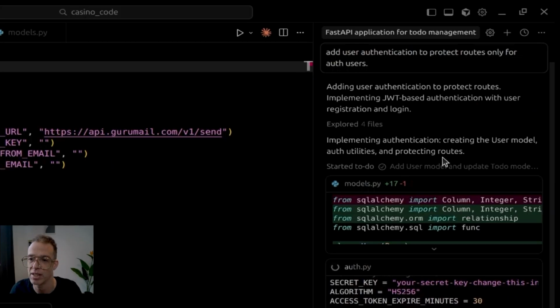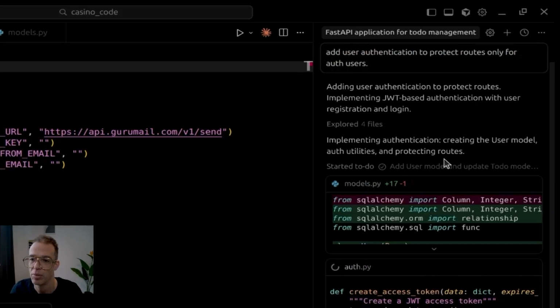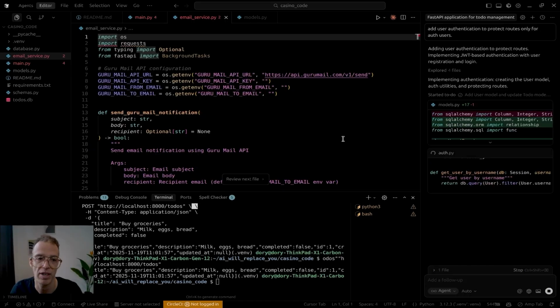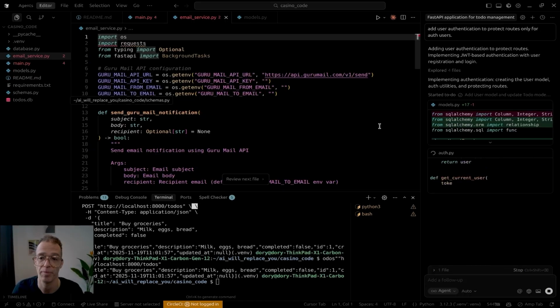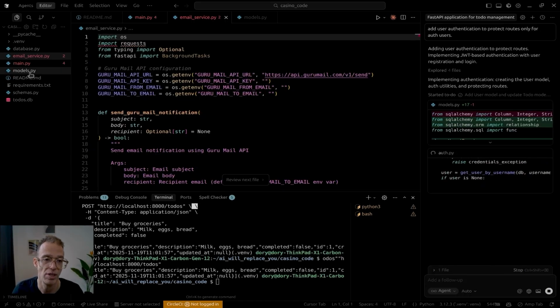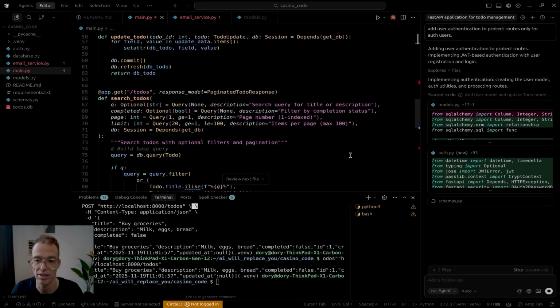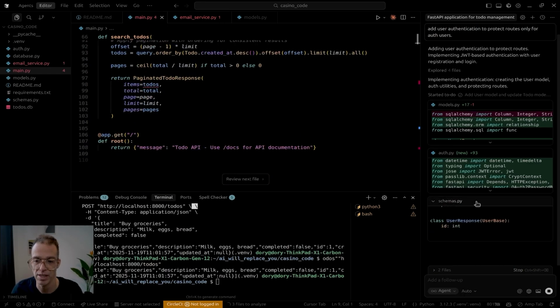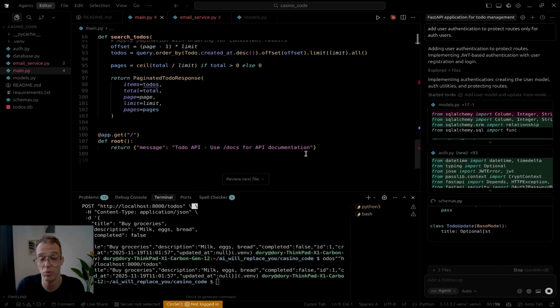And now what is it doing? It's implementing, creating the user models, protecting routes. Okay, that's very nice. It's adding an auth service. However, all the APIs are still in the main file. This is all part of Casino Code. Now I ran this a few minutes before and I got completely different results.